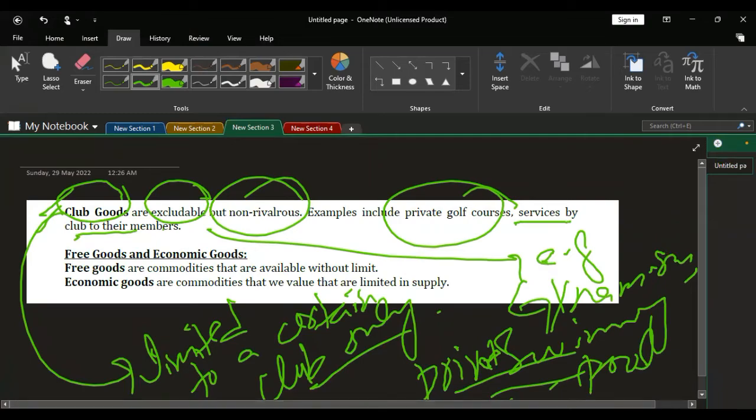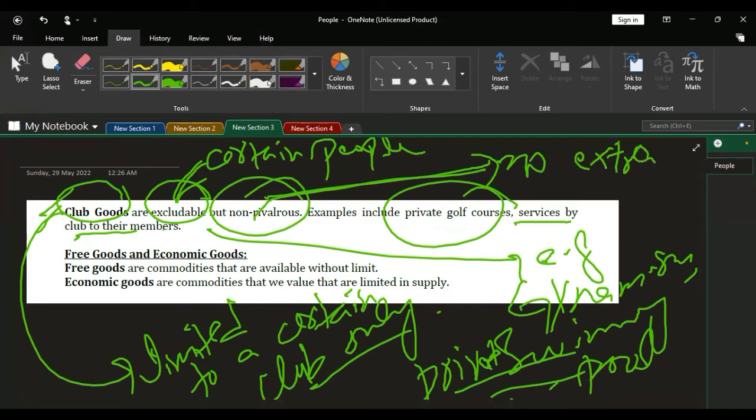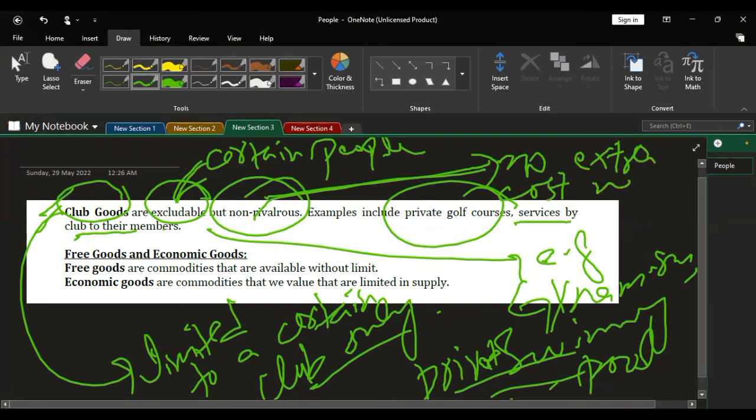Such goods are excludable, meaning their benefits are limited to certain people, those who belong to the same club, and non-rivalrous means that no extra cost is needed by the club.